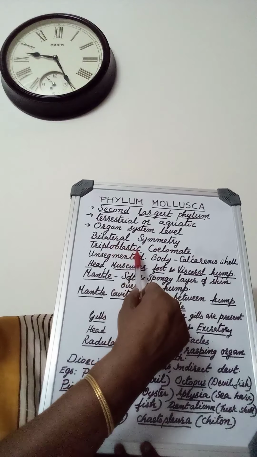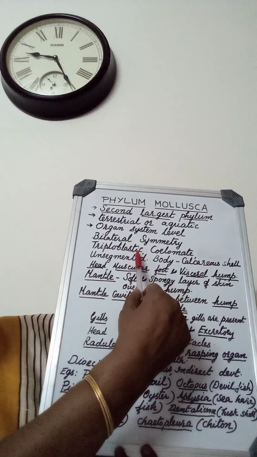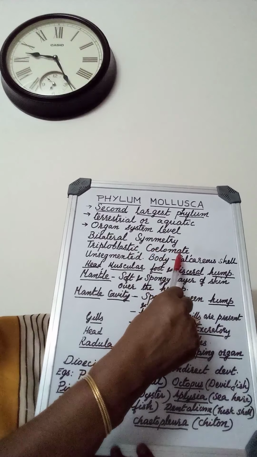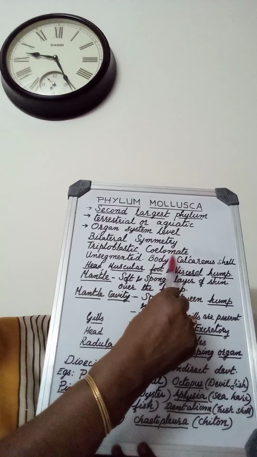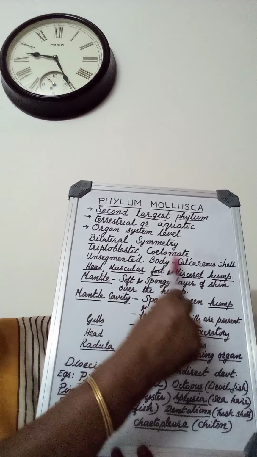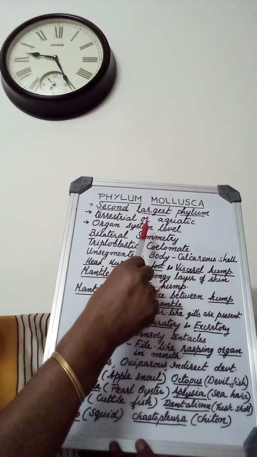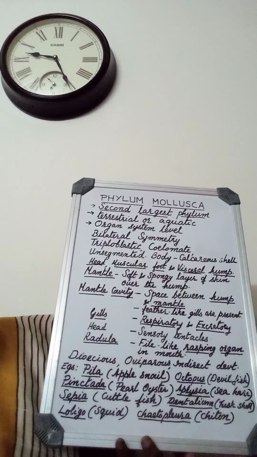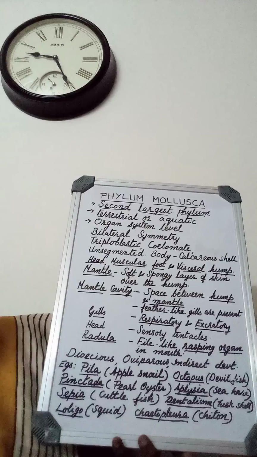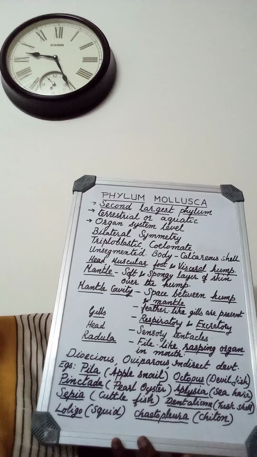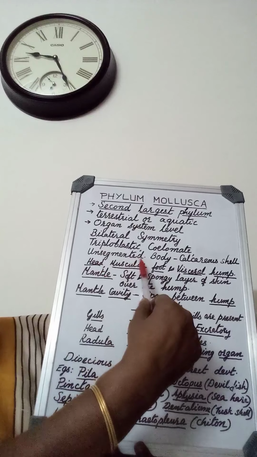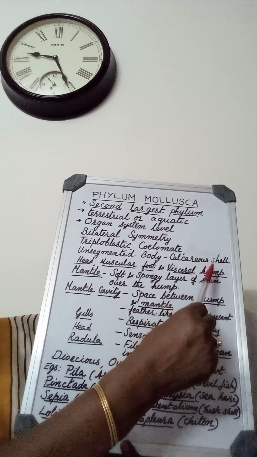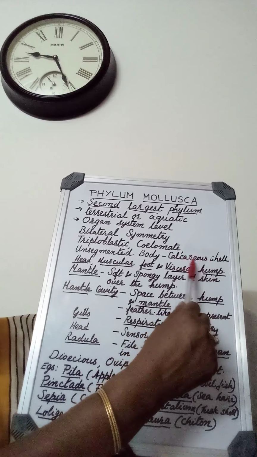They are triploblastic animals. They have three germ layers, ectoderm, mesoderm and endoderm. They are coelomate. That means a true coelom will be there. That body cavity or coelom is lined by mesoderm. These animals are unsegmented. We have studied annelids are metamerically segmented, arthropods segmented, whereas molluscans are unsegmented. The body is covered by calcareous shell. That means it consists of calcium.